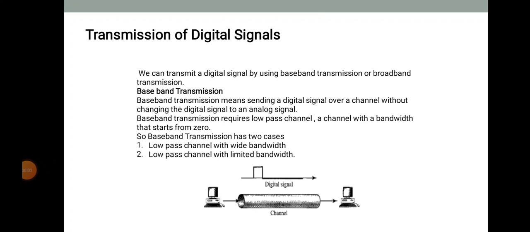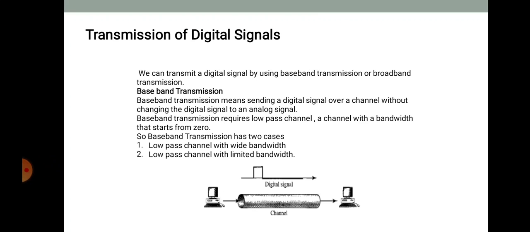Hello students, today we will see the next concept in the physical layer, that is the transmission of digital signal. We can transmit a digital signal in two ways: baseband transmission and broadband transmission by using modulation. The first type is baseband transmission.